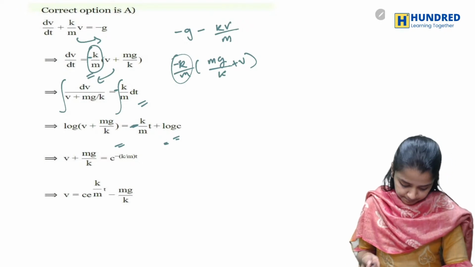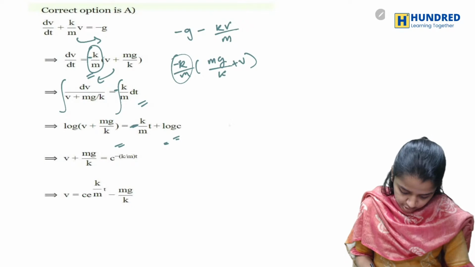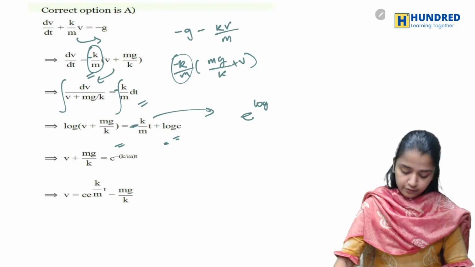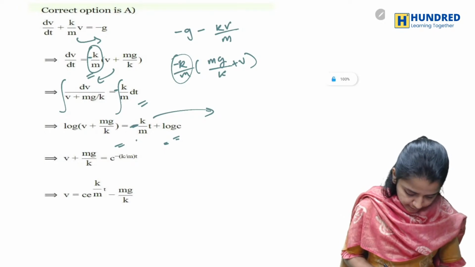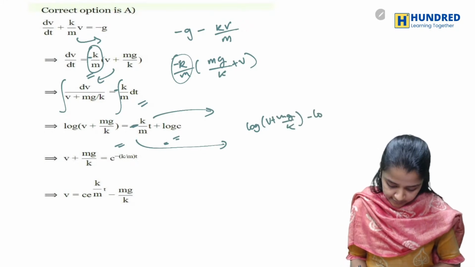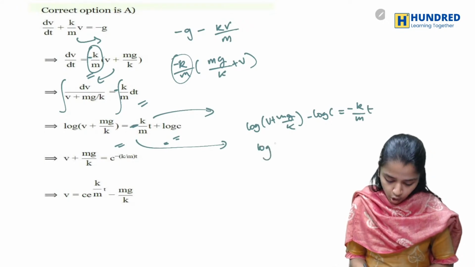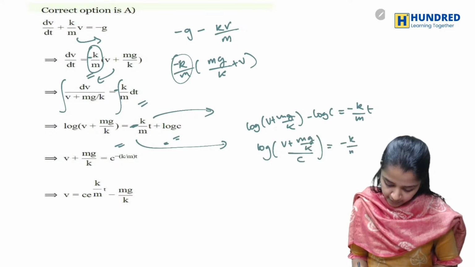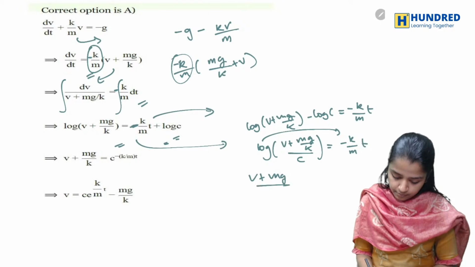Instead of this, I can write it as e power log of... So here, how did this turn out to be this one? What I'm doing is taking log of v plus mg by k minus log c is equal to minus k by m into t. So it will basically be log of (v plus mg by k) by c is equal to minus k by m into t. So this log, when it goes to the other side, will be